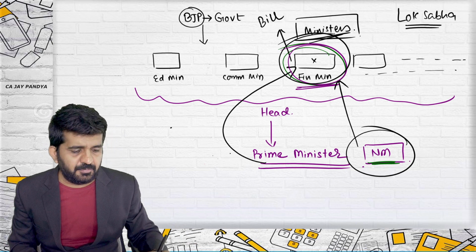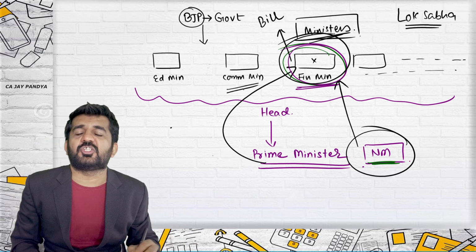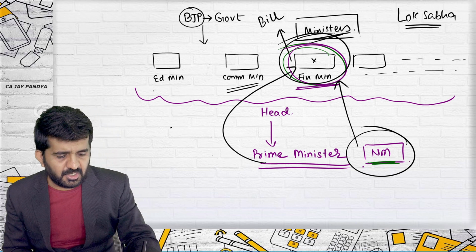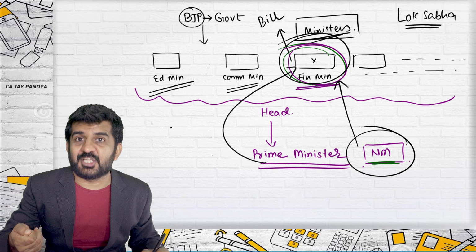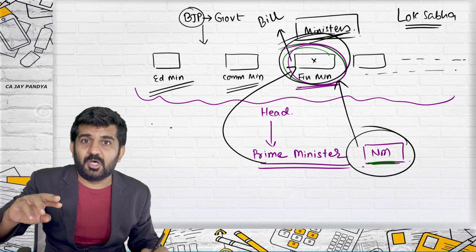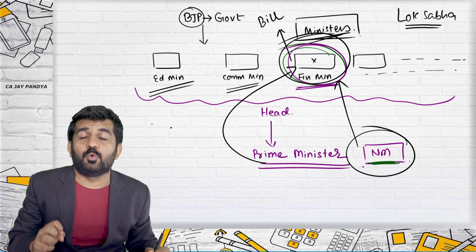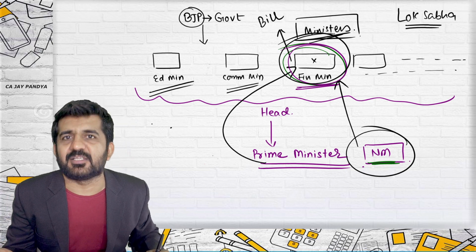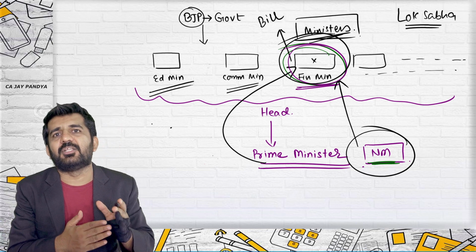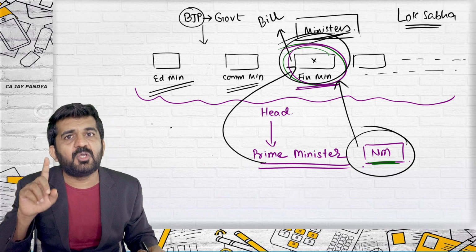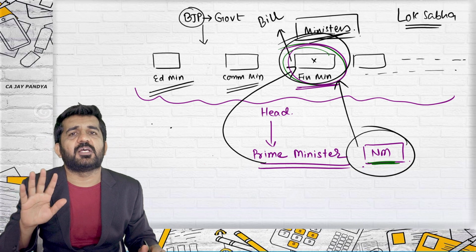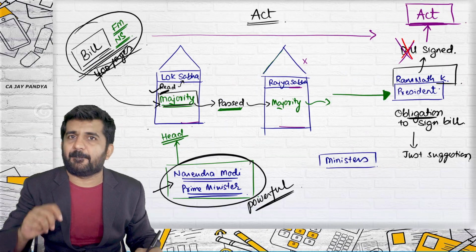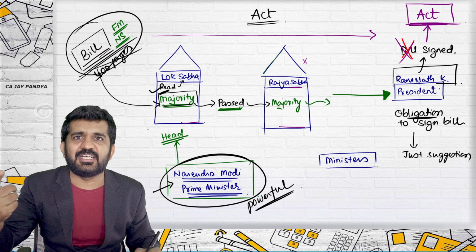Any bill which is related to commerce and industry will be presented by CA Piyush Goyal. Any bill which is related to education, whether to give which syllabus is to be included, which committee is to be formed for education, the education minister will pass a bill, or he will read the bill. He will prepare the bill because he knows that his bill will be passed in Lok Sabha. So practically anyone can read the bill or present the bill. The exact word is presenting the bill.